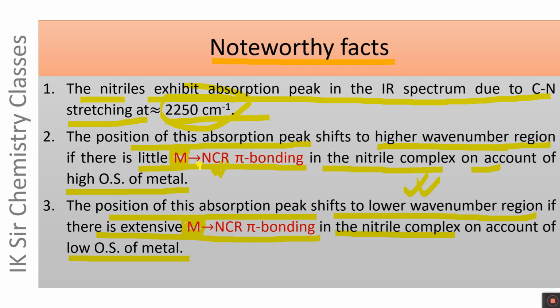On the other hand, if the oxidation state of the metal is high, the formation of this pi bonding takes place to a smaller extent, and the CN stretching frequency shifts to the higher wave number region.